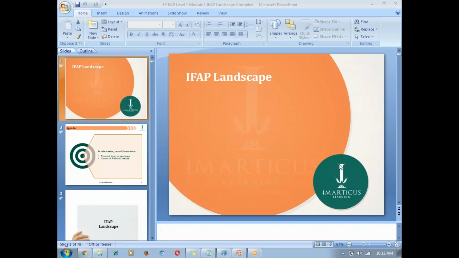For example, level 1 percentage, so attendance would be 20%, level 1 exam would be 20%, level 2 exam would be 20%, level 3 is mock and presentation. So in level 3, we are not conducting any written exam. We are going to do a level mock, which is a 1-on-1 with the trainer, and the presentation, which you have to deliver in the classroom. So in level 3, these two major things will be covered. Level 3 mock would be 20%, and presentation again 20%. So total weightage is 100%.